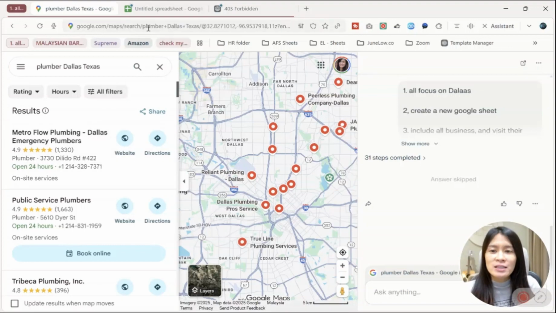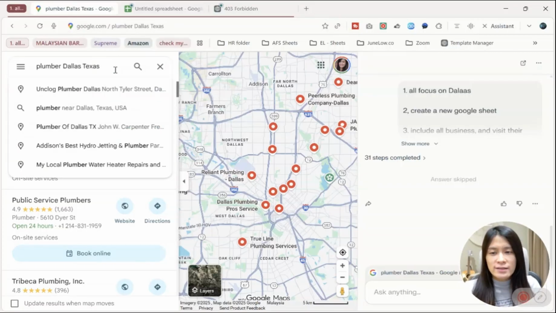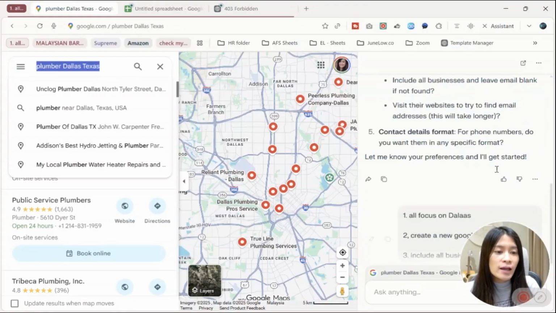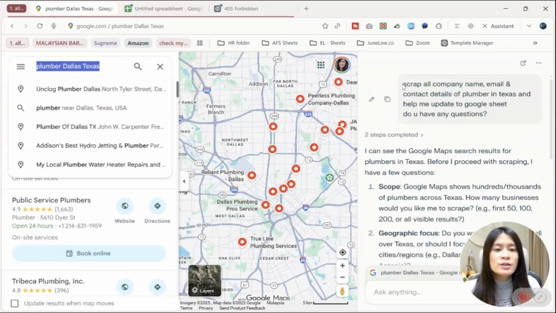Your best place is actually Google Maps. So go over to Google Maps. Let's assume that I want to look for a plumber in Dallas, Texas. You just key in the location information. And after that, I want to show you guys my prompt. My prompt is pretty easy.